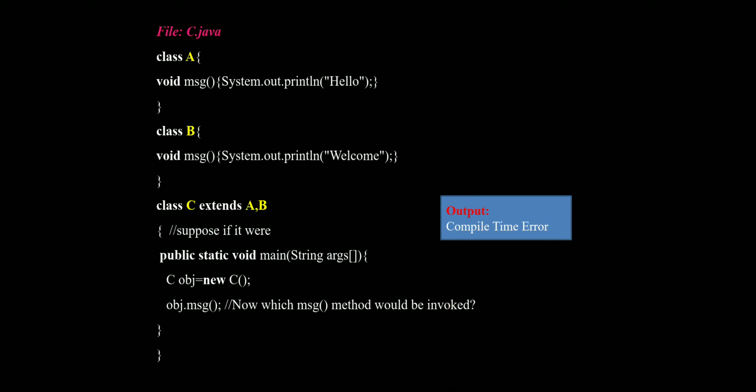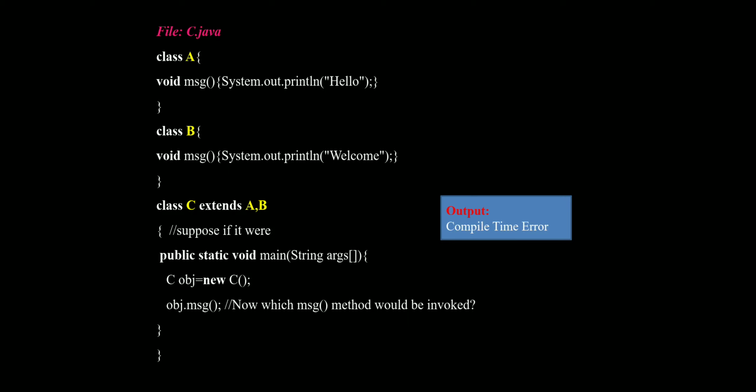Here we write two classes, and again in another class we extend the two classes. In the inherited class, the problem is which method would be invoked in the C class.